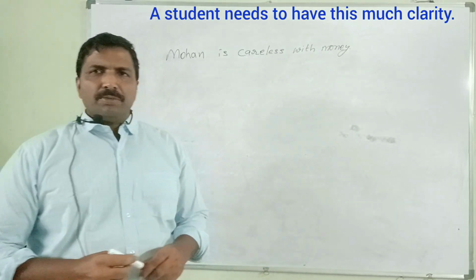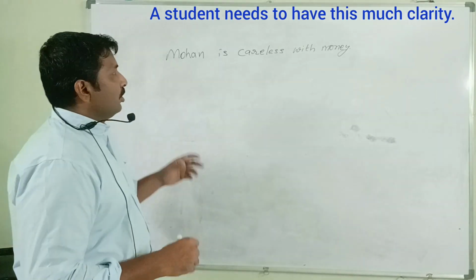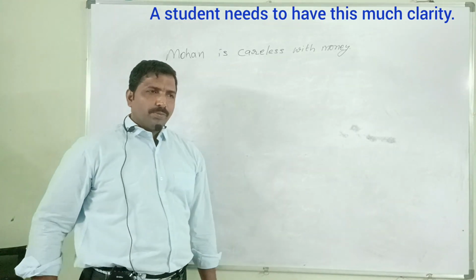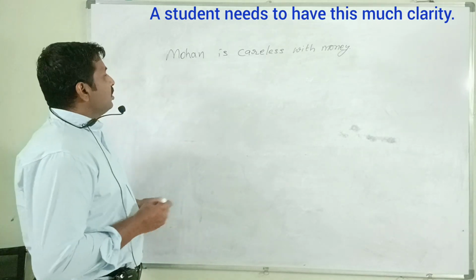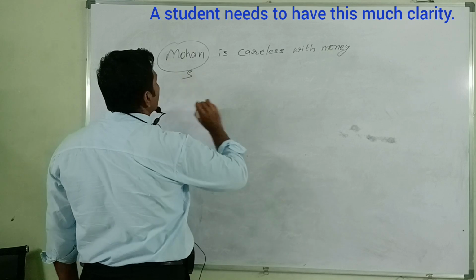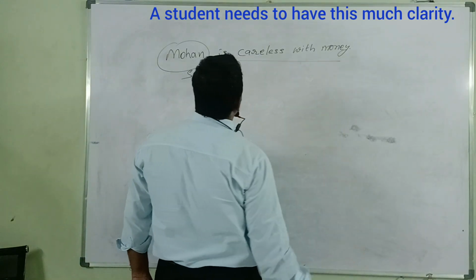Okay, next step, the sentence is for our practice. The sentence is: Mohan is careless with money. Subject: Mohan. Predicate: is careless with money.